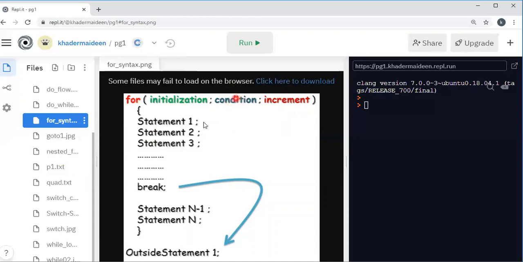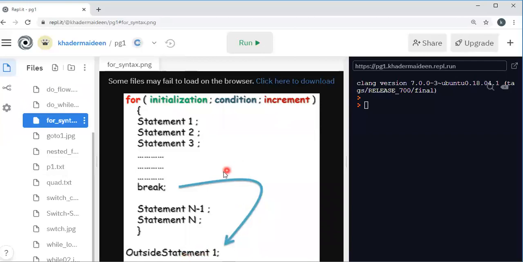If the condition is true, then the statement block will be executed. Then once the statement block has been executed, the increment section increments. Once again, the condition is evaluated, then the statement block is executed, and then it increments, and the condition is evaluated. So this loop is repeated until the condition is false. When the condition becomes false, it comes out to the outside statement.